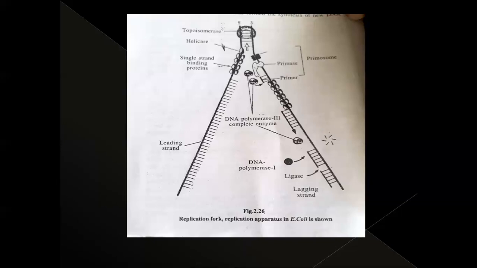So nucleotides are present in the form of triphosphates in the nucleoplasm. After the formation of the RNA primer, these nucleotides come and join one by one, using this DNA single strand as template.